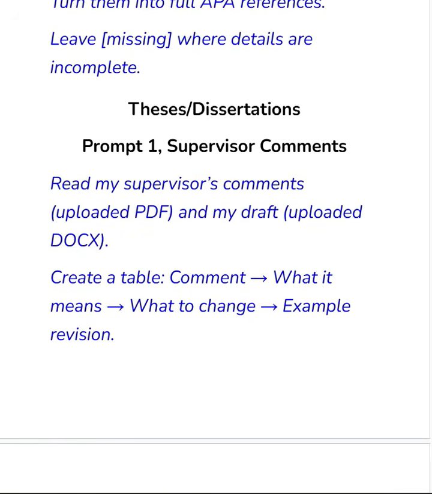And this is prompt one, for supervisor's comments. Let's say your supervisor decided to give corrections. You can upload your supervisor's comments and use them to work on your documents. Make sure you're using the same chat, the same chat that you're chatting on in ChatGPT. What I advise is, whenever you're working on an academic project, don't use the same chat for all your work. Use a separate chat for different work. Don't put everything in one chat.